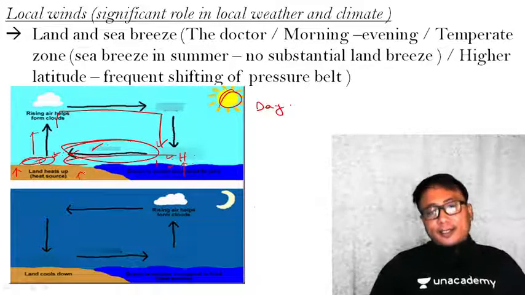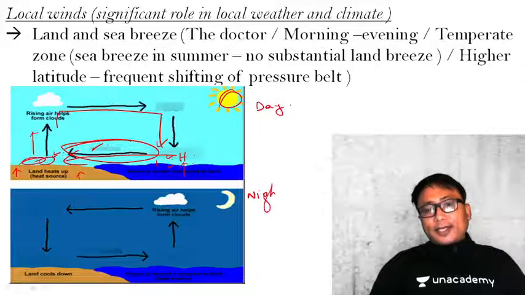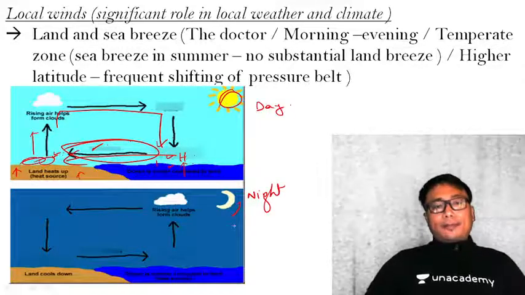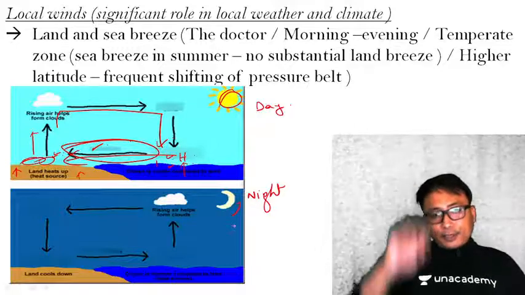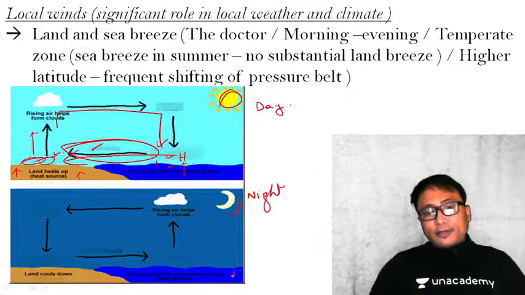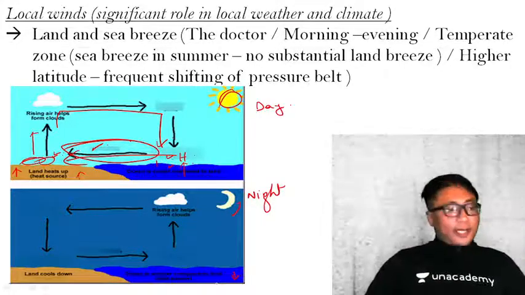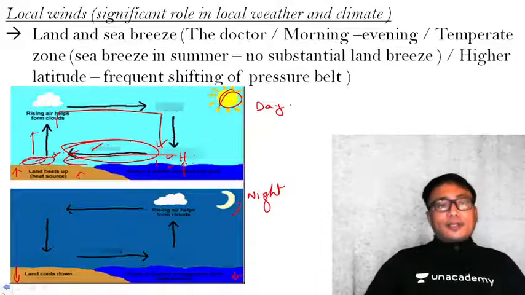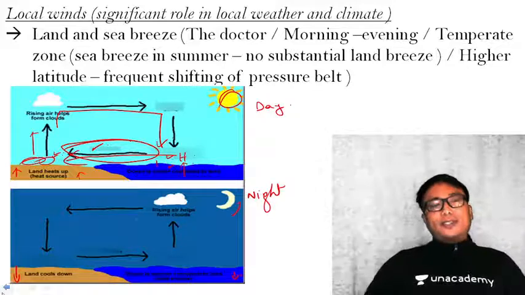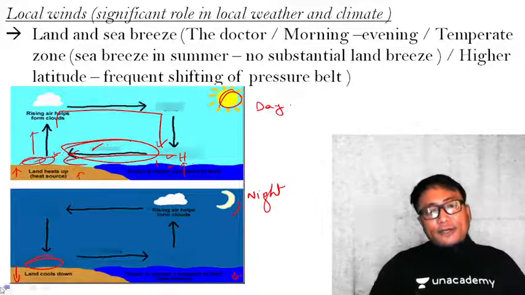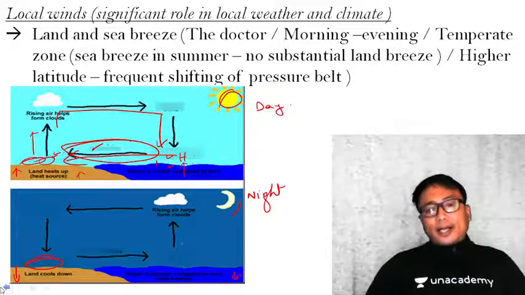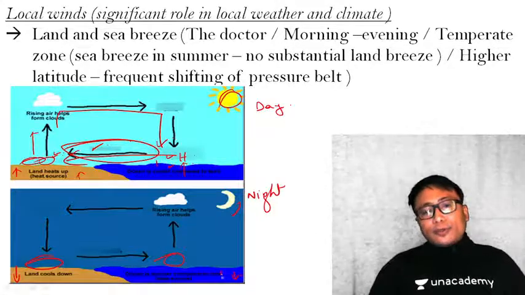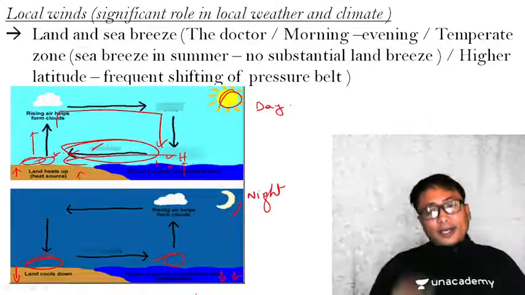Exactly at night, when you have a moon here like this, what will happen? Cooling will happen. Now, during cooling, the specific heat of water is much higher as compared to land, so the land will cool faster. When the land cools faster, the temperature over here will be much cooler as compared to the temperature over the water. Why? Because the water will cool slowly. Specific heat is much higher.